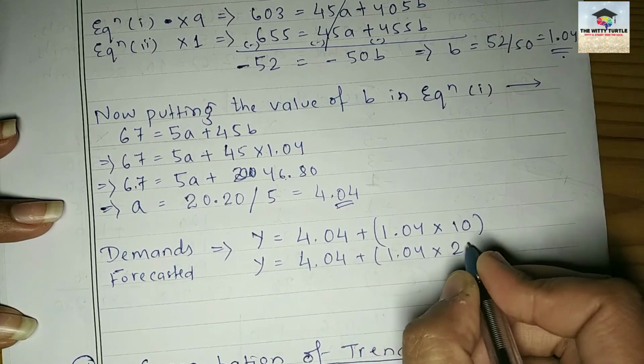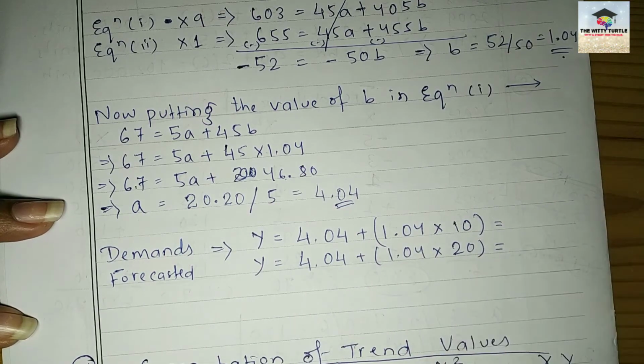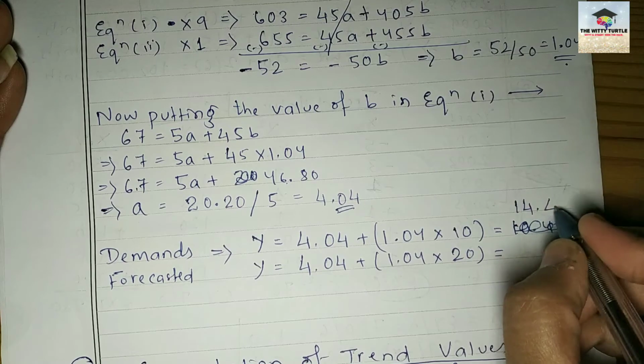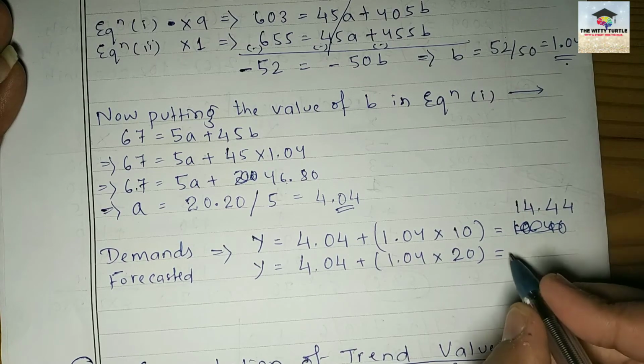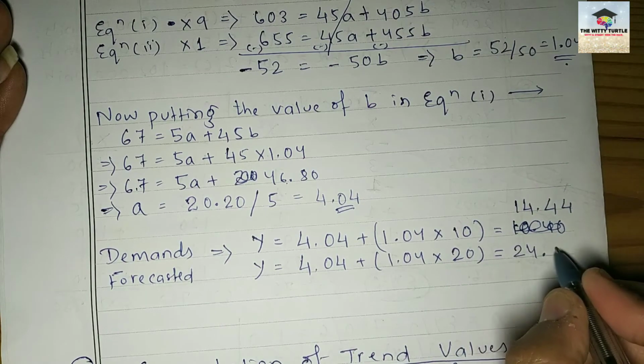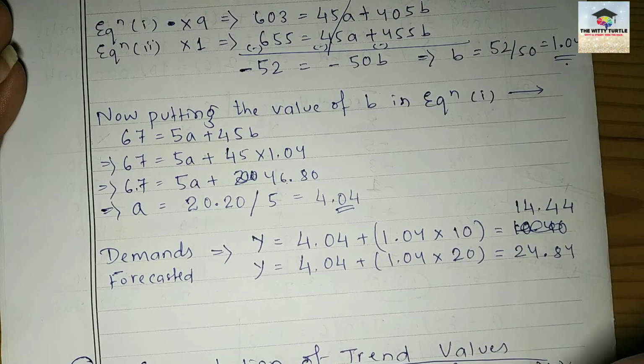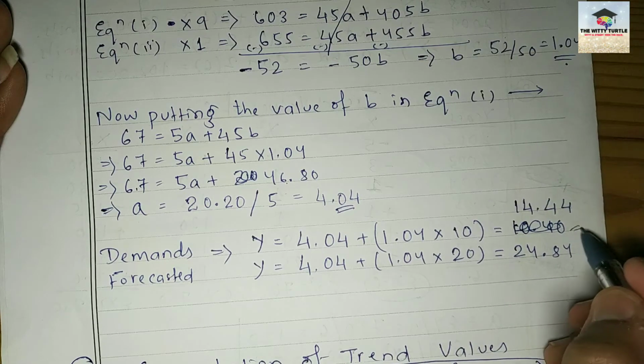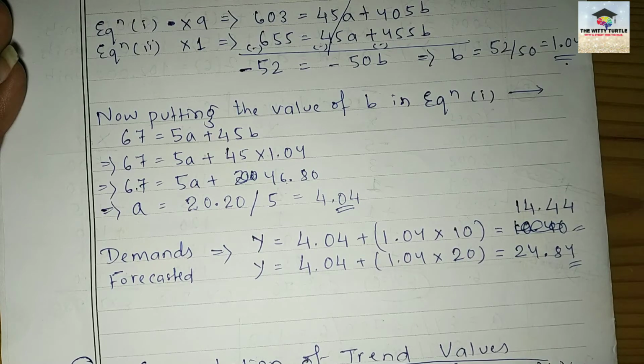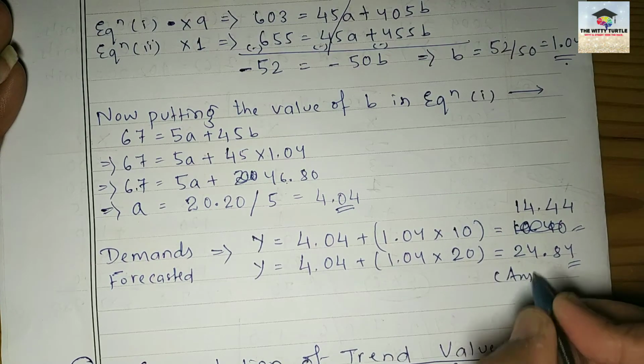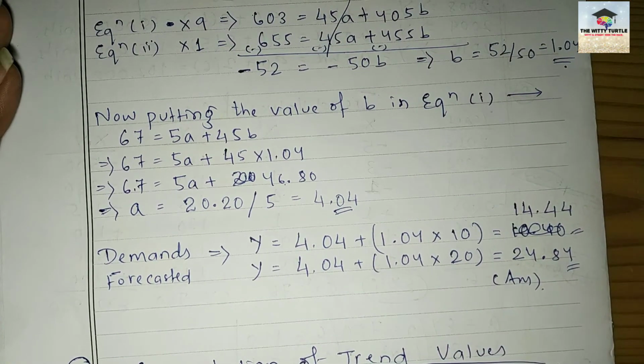1.04 into 20, right? So this will be 14.44 and this will be 24.84, right? These are in thousands, okay? So you got your final answer. I hope you understood this question.